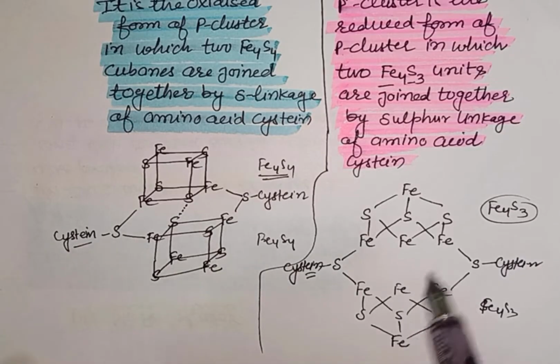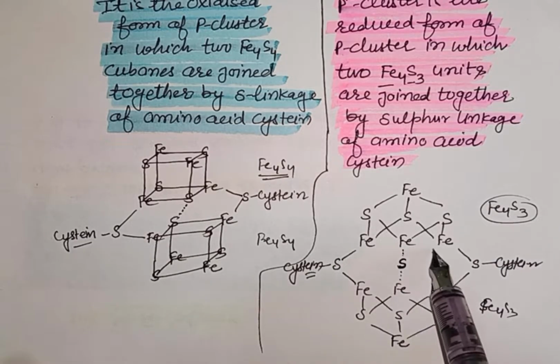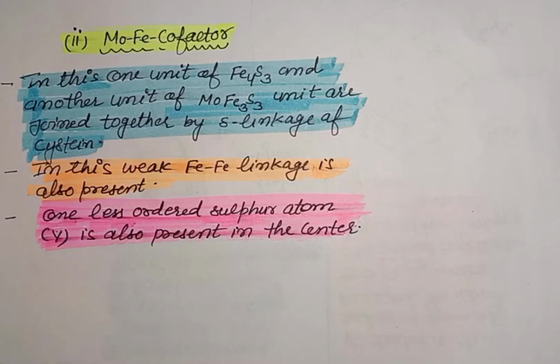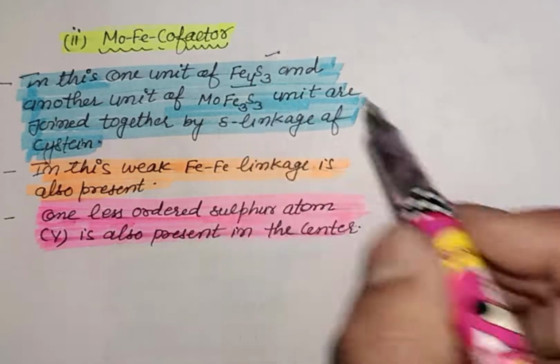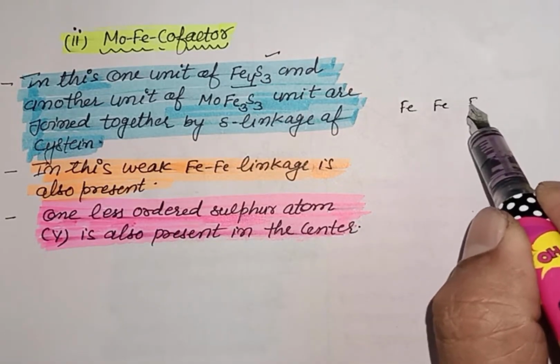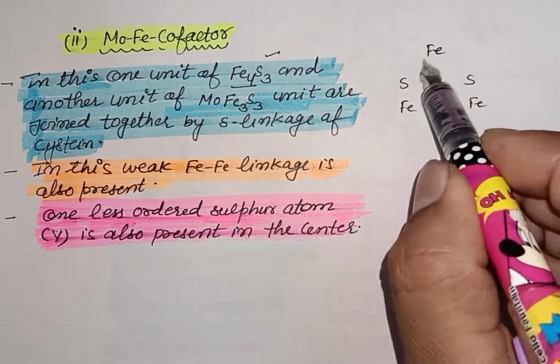In PN cluster, the fourth sulfur atom is also present in the center of the cavity of this PN cluster in octahedral geometry. And the last one is the MoFe cofactor. In MoFe cofactor, the first unit is the Fe4S3 unit. In a similar way, Fe, Fe, Fe, here sulfur, sulfur, sulfur, and then it is Fe.